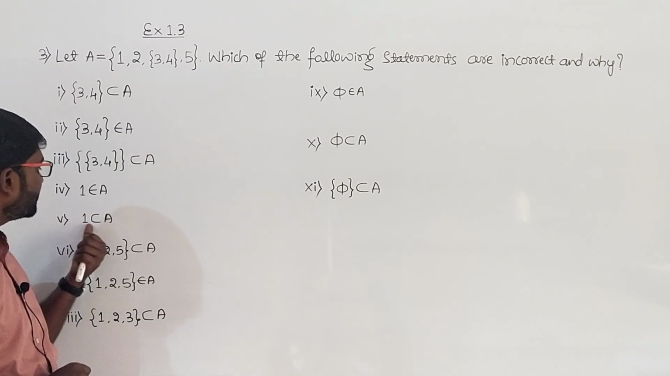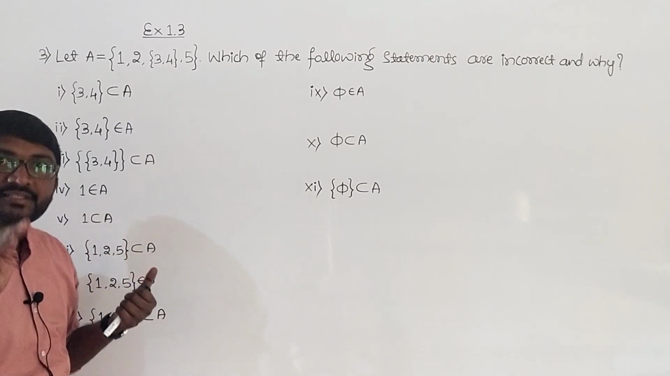So he has given that 1 is a subset of A, which is incorrect. 1 is an element of A.